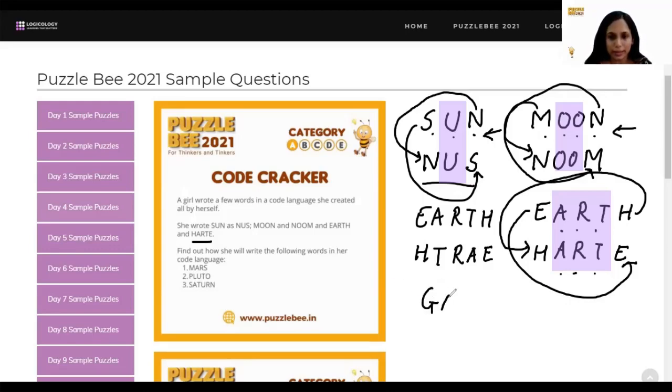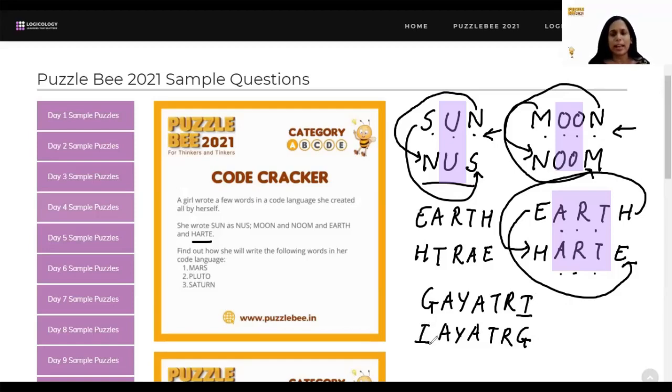So my name is Gayatri. What will I do? I will not worry about G and I right now. I will just write all the other letters exactly where they were. And now G, which was initially my first letter, would now become the last. And I, which was the last one, would become first. So from Gayatri, I become Iatrg. Okay, funny name there. Okay, so you can try to come up with a similar code word for your own name. Okay, but now let's go back to our puzzle and see what we were supposed to do.